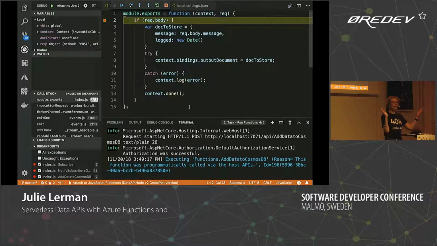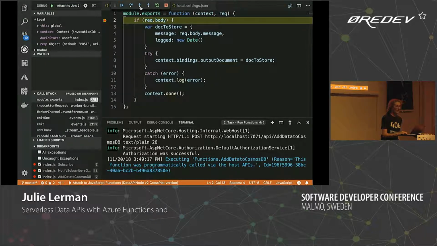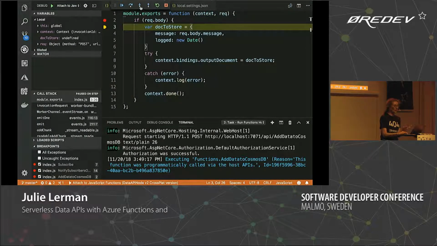And there, it just broke. So I don't mean broke, I mean it hit the break point, because it's not broke. So I can now take advantage of all the tools within Visual Studio Code and look at variables and see what's going on in there.